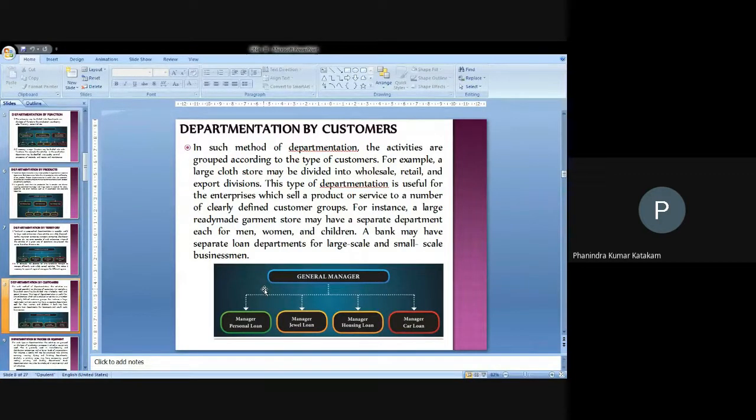We have arranged departmentation in order to make the customer served very effectively. What we have done is identify the customer needs, and the customer needs have been properly identified and classified, so that people can easily avail the services. If they want men's apparel, they can step directly into the men's section and get the products. Even when you go to a retail store, the products are classified, as well as for the customers, so the people who prefer these can directly go there and get their business done.